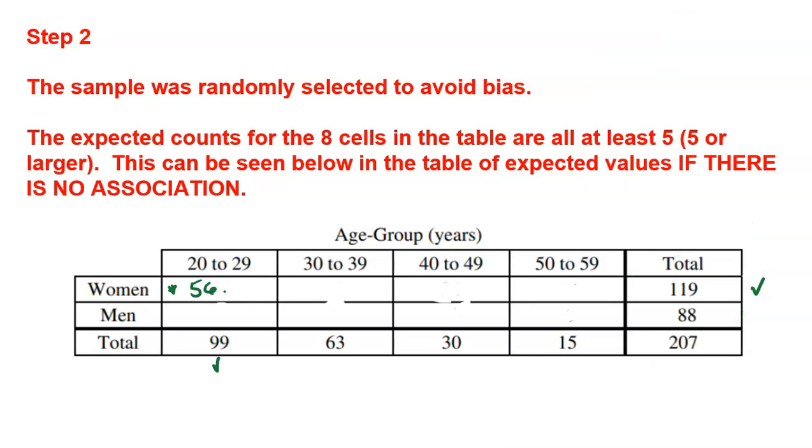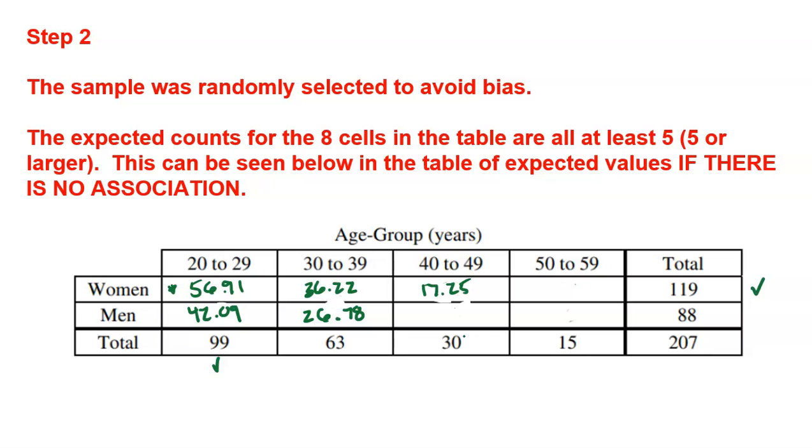And I get 56.91. We always have to go 2 decimals there for accuracy. So 56.91 people were expected to be in that cell if there was no association. And I'm not going to bore you by going through it all because it does take a little bit of time, but you've got to do row total times column total divided by grand total for every single cell. So for the men 20 to 29 would be 42.09. Women 30 to 39, 36.22. So this does involve some math, but that's part of the process. That's part of why chi-squared is a little bit more tricky, a little bit more difficult, definitely more time consuming.